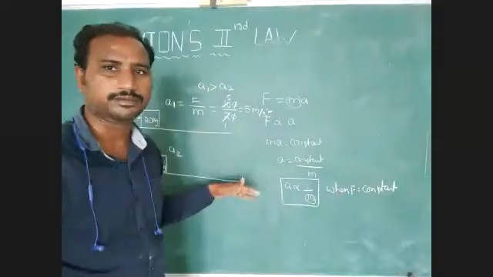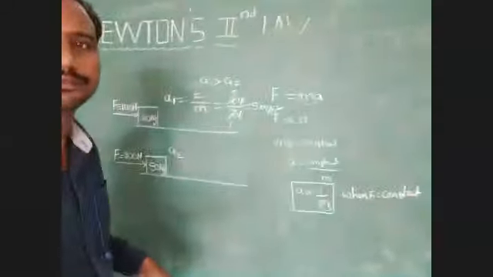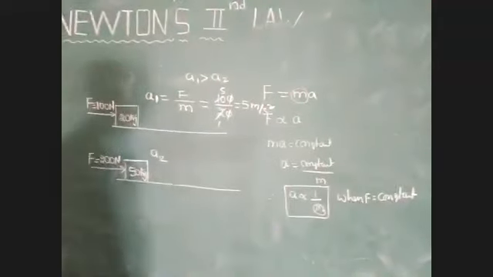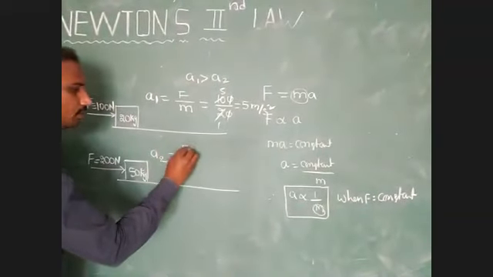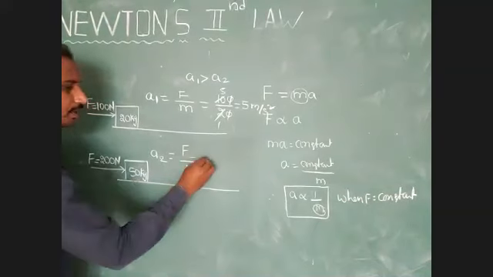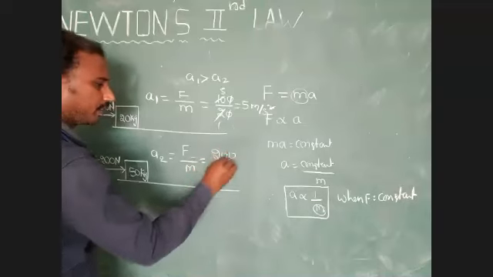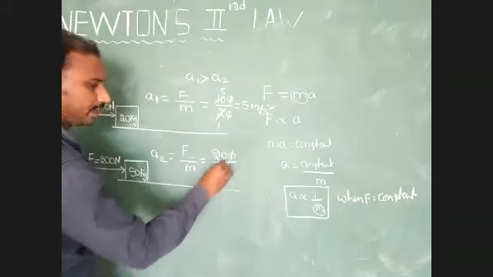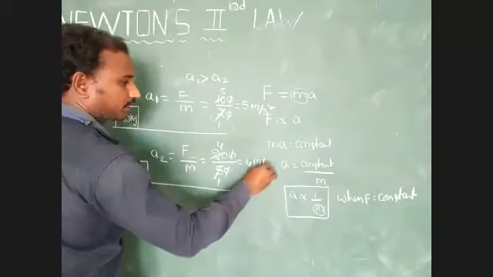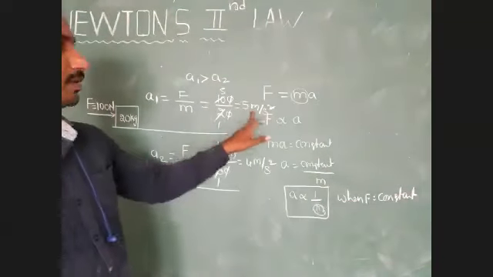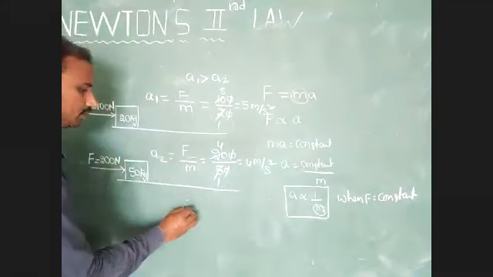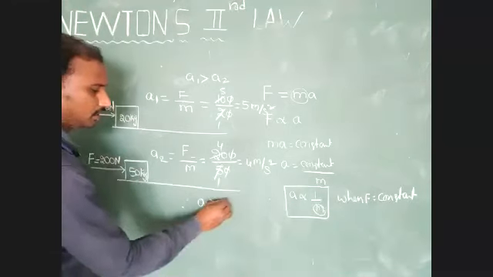But in the second condition, we have to identify. A2 equal to F divided by M. F value is 200, divided by 50. Zero and zero get cancelled, 5 fours are 20, which is equal to 4 meter per second square. 5 meter per second square is more than 4 meter per second square. Understood? Therefore A1 is greater than A2.